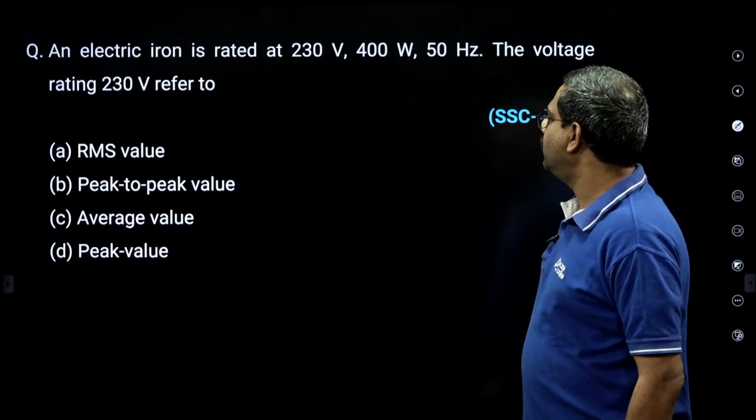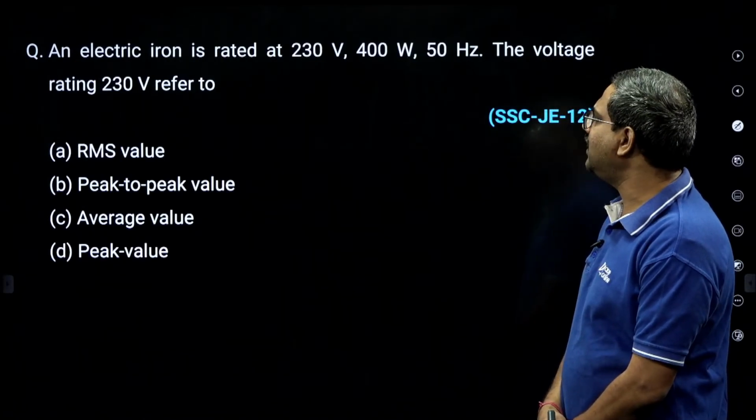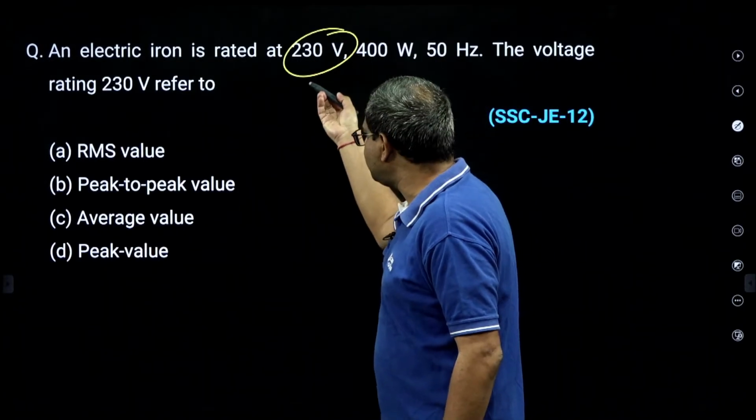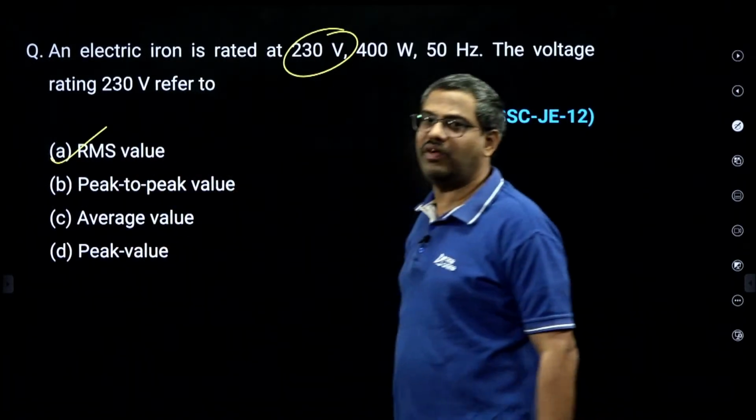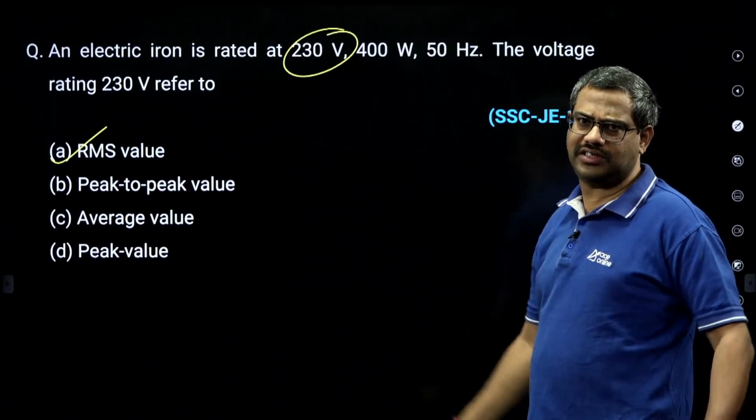Then, the electric iron is rated for 230 volts, 400 watt. The voltage rating 230 is referred to as what? Normally in AC, 230 means RMS value, the working value or meter value. 230 is the RMS value in our system.